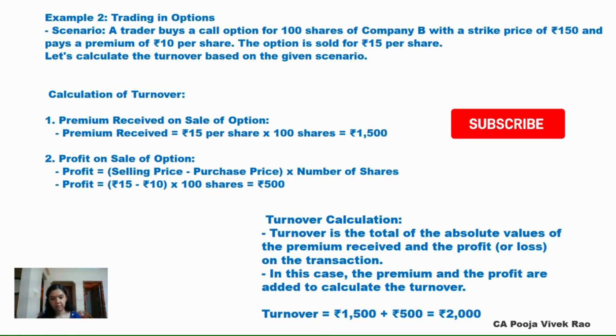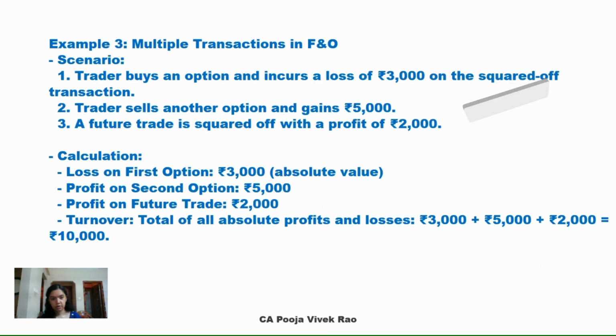Turnover calculation. The turnover is the total of absolute values of the premium received and the profit or loss on the transaction. In this case, the premium and the profit are added to calculate the turnover. Hence, the turnover is equal to rupees 1500 plus rupees 500, which is equal to rupees 2000.